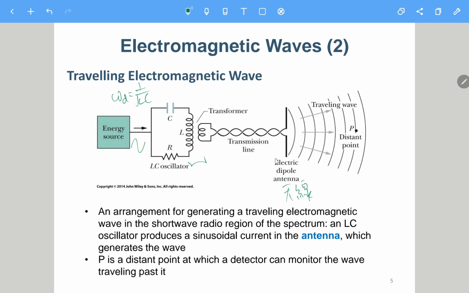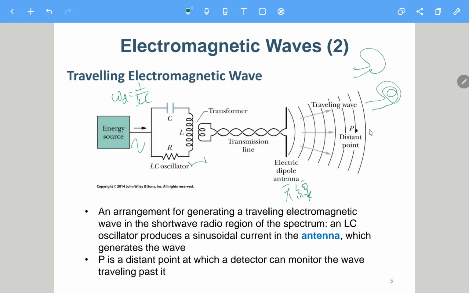Of course, in your mobile phone, the antenna is not like a dipole. It should be something like this, or something like this. So actually it's just like a coil.